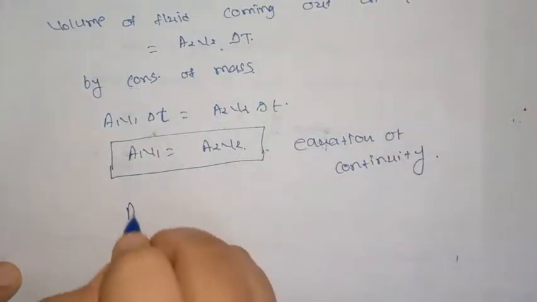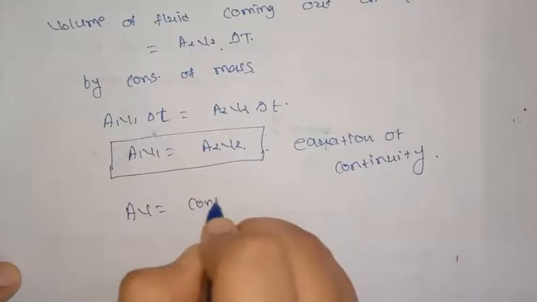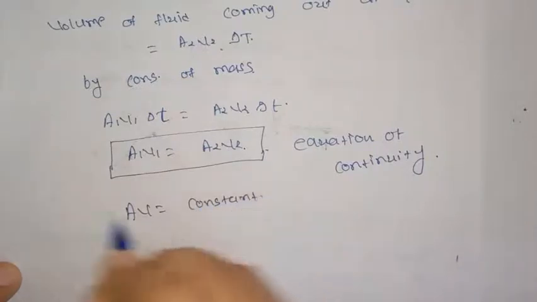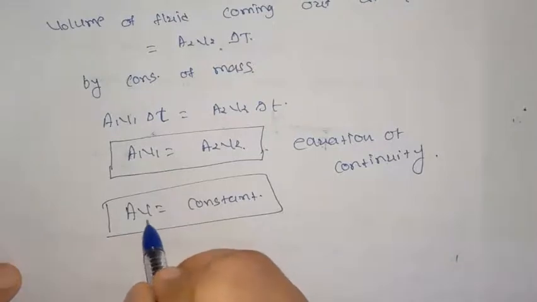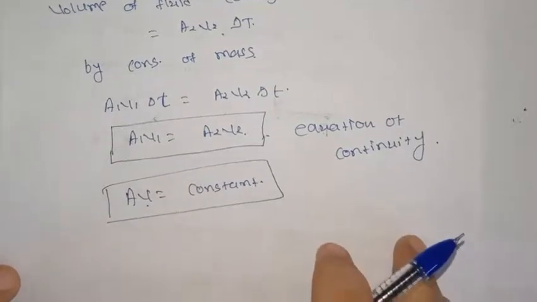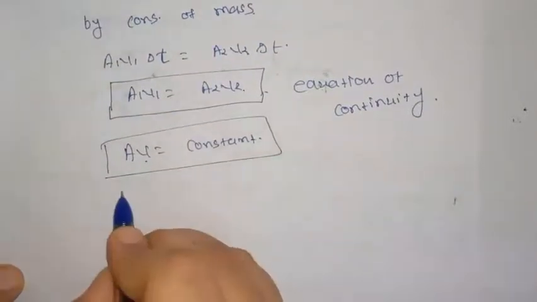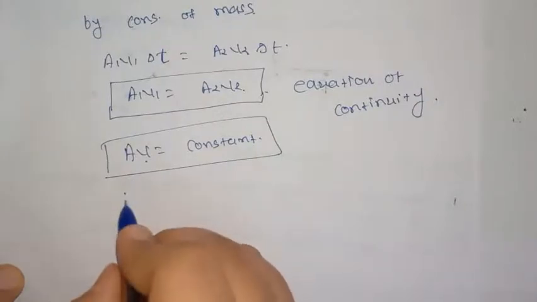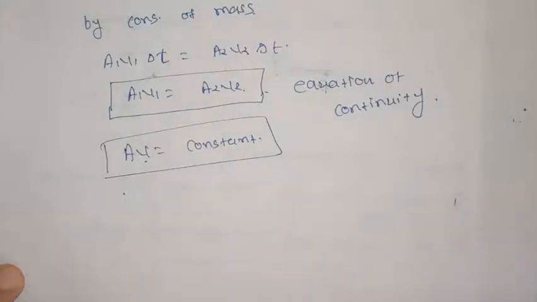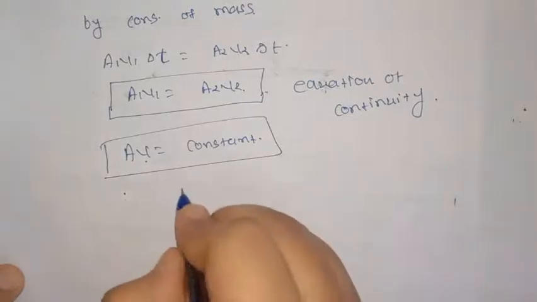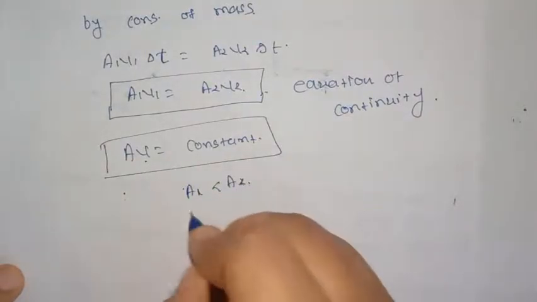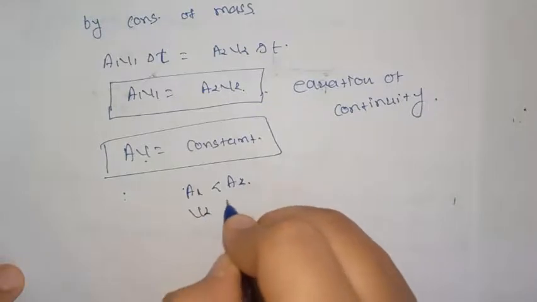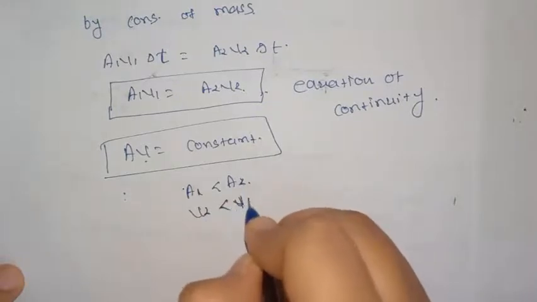From this we can write A into V is equal to constant. That is, product of area and velocity is constant. So at a given place, if area is more, then velocity will be less. For given case, A1 is less than A2, so V2 will be less than V1.